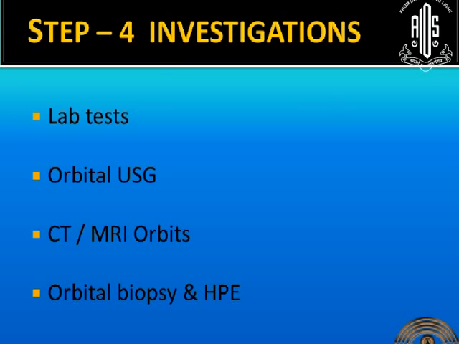Lab tests would be the basic TC, DC, ESR, and then additional tests like serum ACE, serum ANA, C-ANCA and P-ANCA, which we have to use where we need it according to the cases, the CRP also. And orbital USG would help us to look for the extraocular muscle thickness or retroorbital lesions, and a contrast enhanced CT and MRI with fat suppression and contrast enhancement would be confirmatory. We will see where we will use the orbital biopsy also.